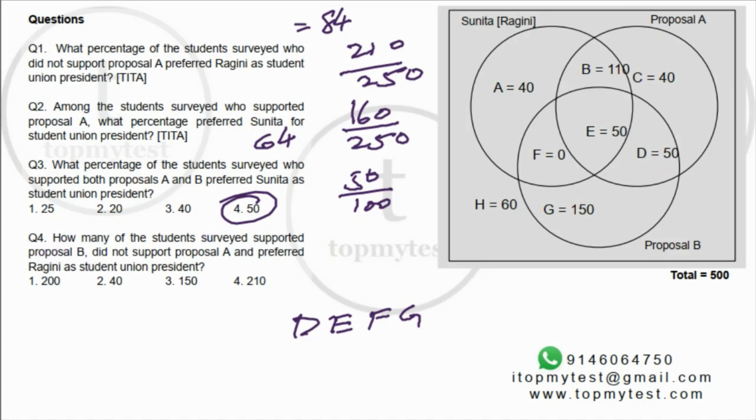Did not support proposal A, so remove E and D. And preferred Ragini, so remove F. G will be your answer. G is equal to 150. Option 3 is your correct choice. Right? Very nice set on Venn diagrams.